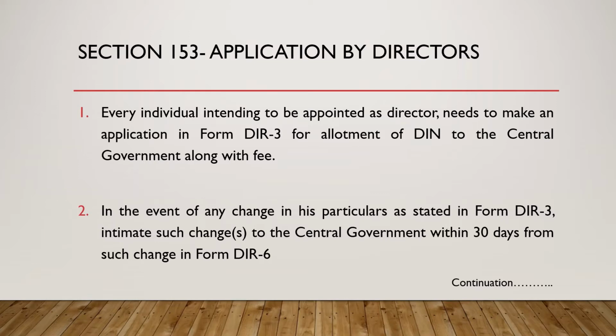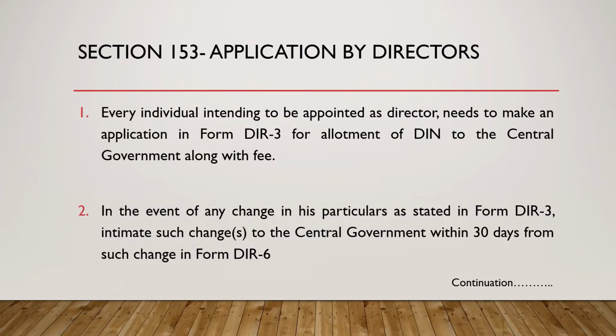We intimate the ROC by filing all these forms on the website www.mca.gov.in. Some forms go directly to the central government, and some forms go to the ROC, or indirectly to the central government via the ROC.